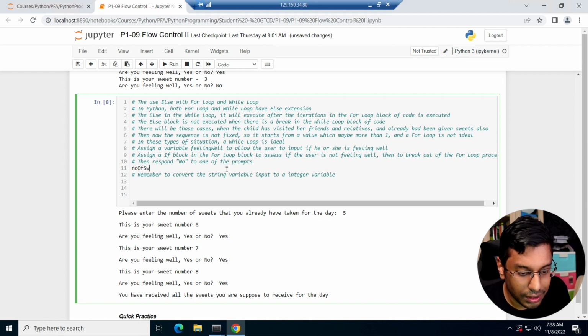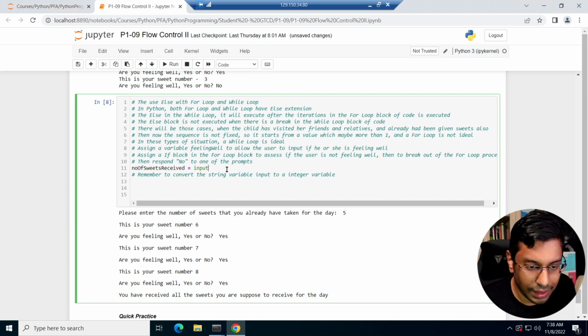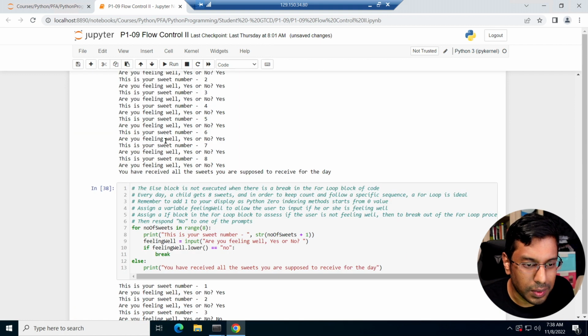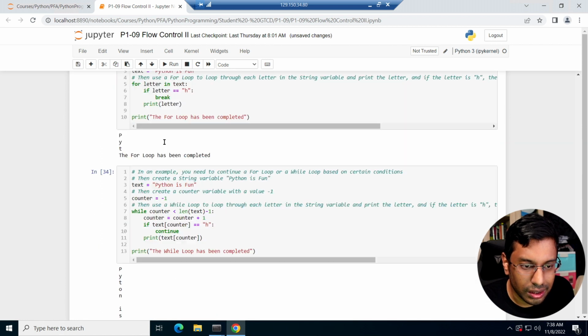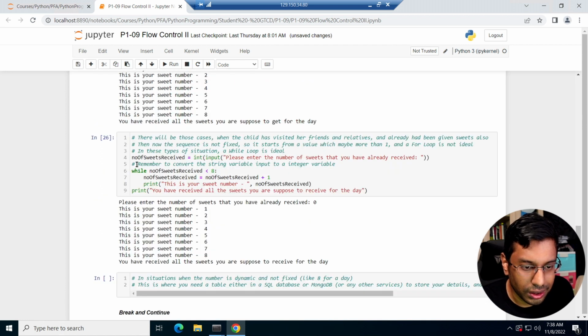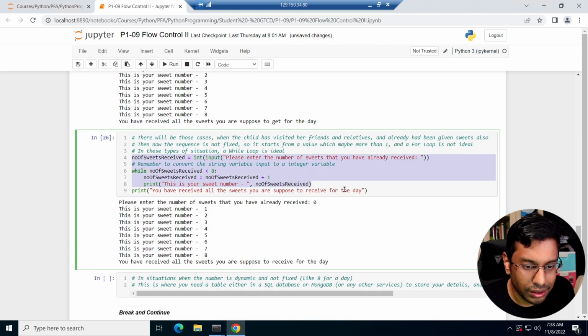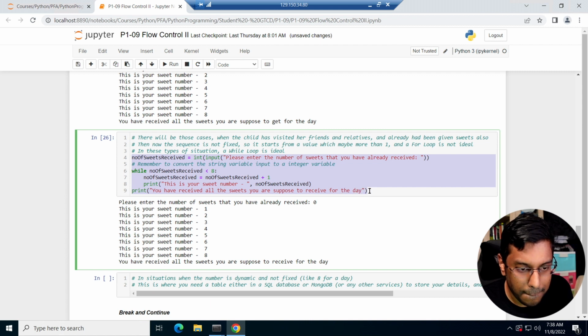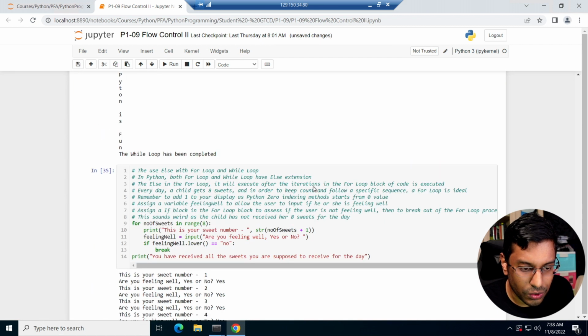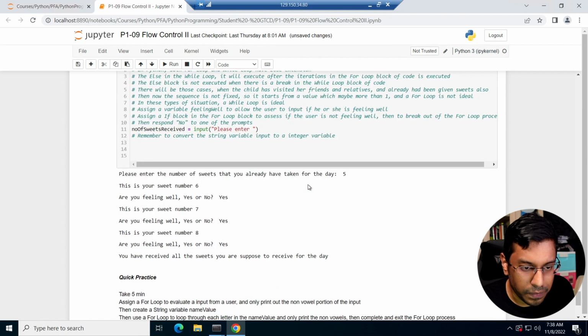Number of sweets received equals input. Please enter... let me go back and copy this. I did this before, and I don't want to type the whole thing out. So this whole thing, I'm just going to copy this and paste it here.